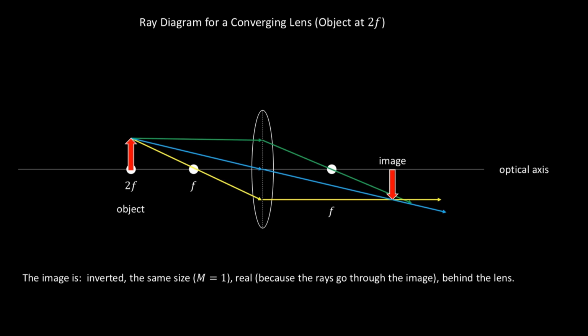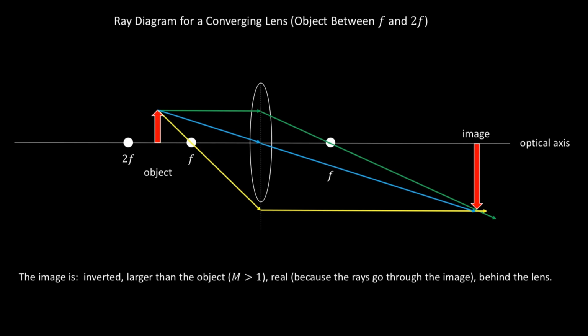Now I've moved the object to 2f, and I notice that the image is still inverted, and everything else is pretty much the same, except that now at 2f, the image and the object are exactly the same size. And so maybe this is something worth remembering. At twice the focal length of a converging lens, the image and object will be the same size.